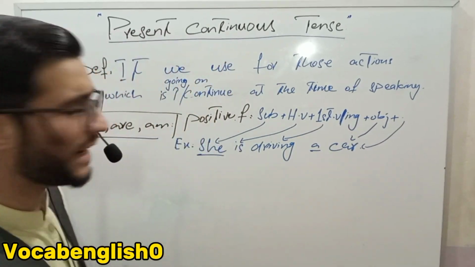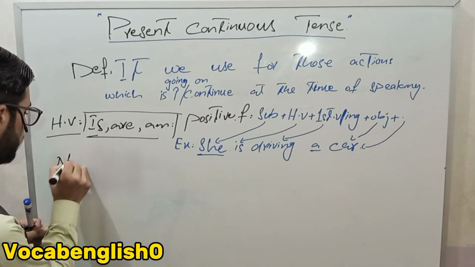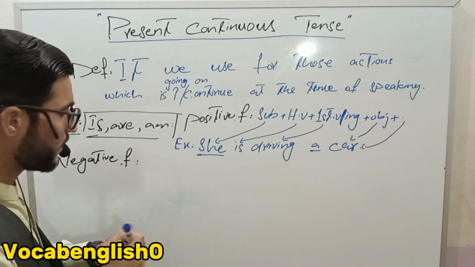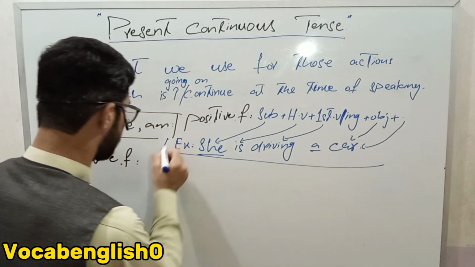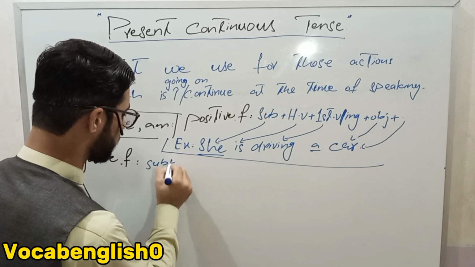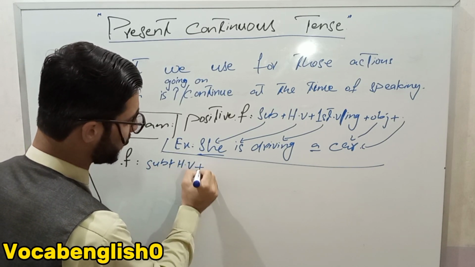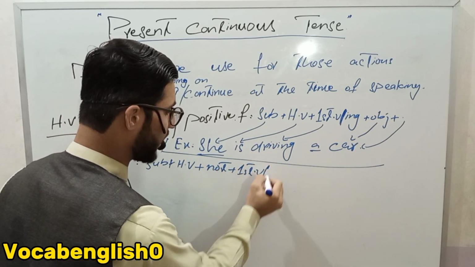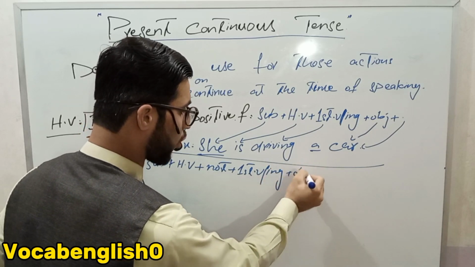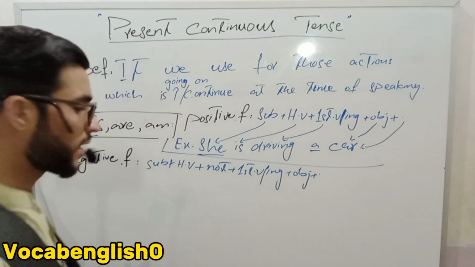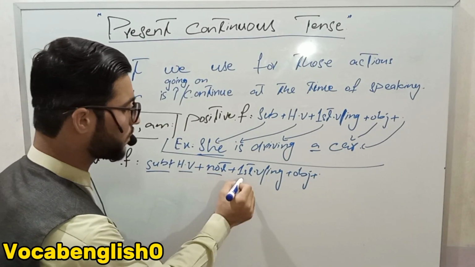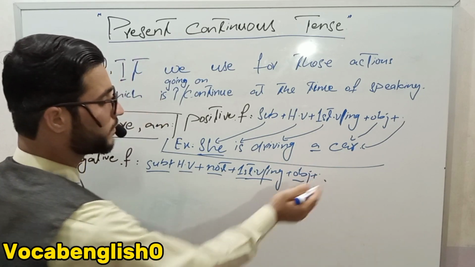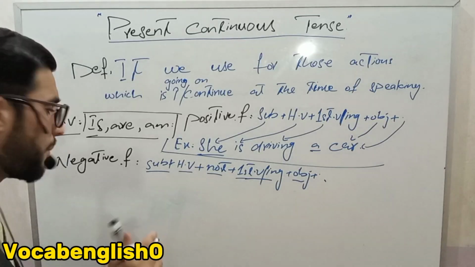And the negative formula is there. What is the negative formula? Subject plus helping verb plus not plus first form verb with ing plus object plus full stop. Now how will we write the example of this?